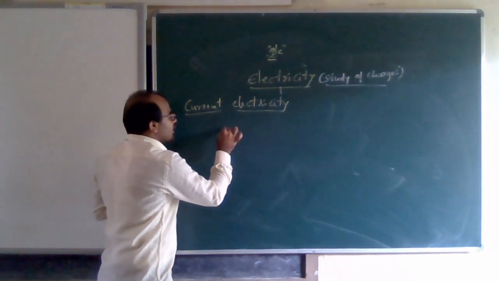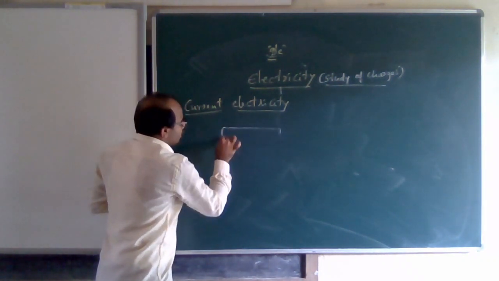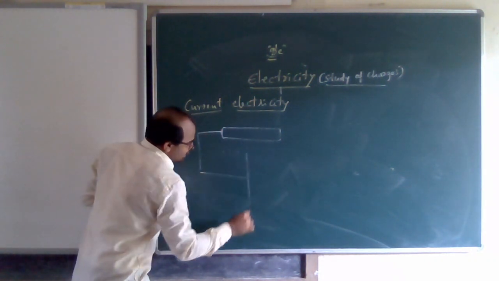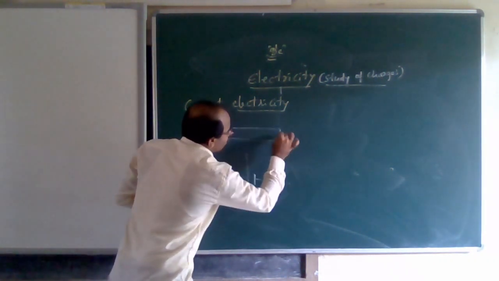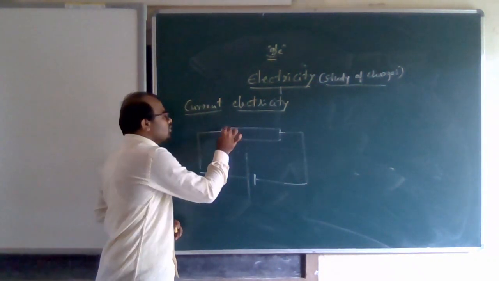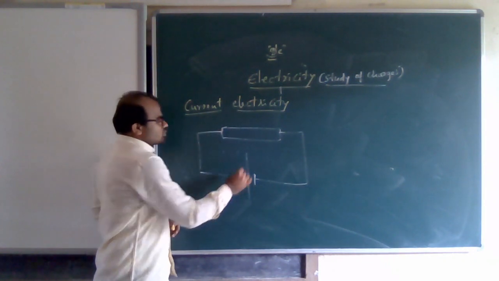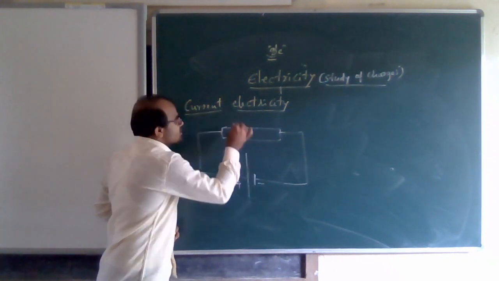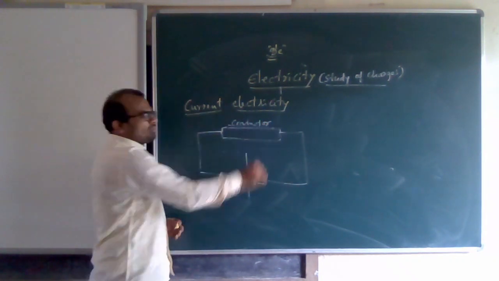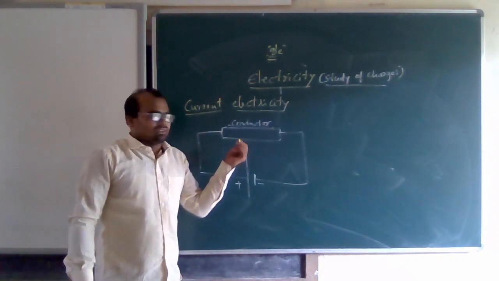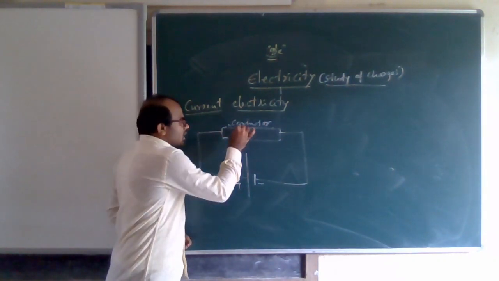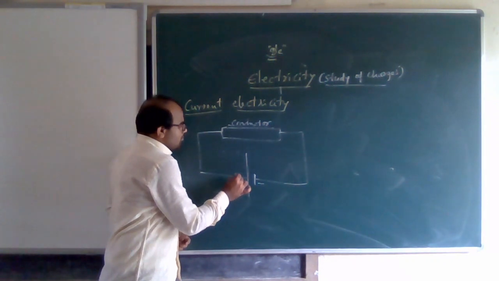Suppose I take a conductor or a copper wire, and this is connected to a cell. Cell you have already known. So a copper wire is connected to a cell. This is a conductor. You can say a copper wire, a small metal piece or metal rod can be taken. See, the conductor is there and here the battery is there.